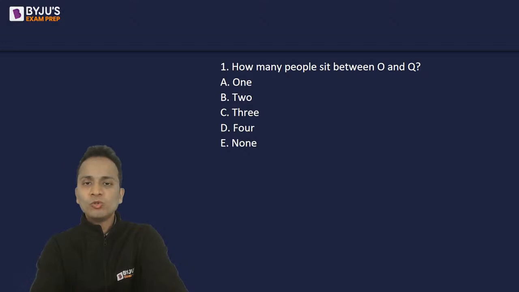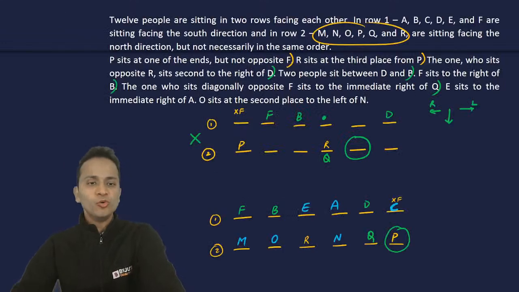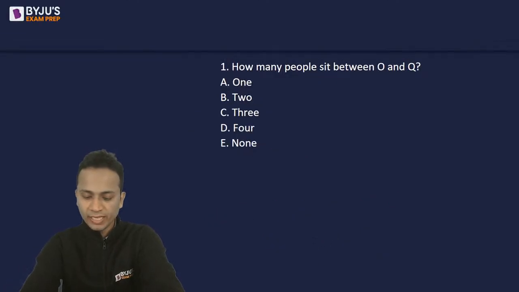So if I go back to the arrangement, O and Q both are in the second row, and there are two people, R and N, who are sitting between them.